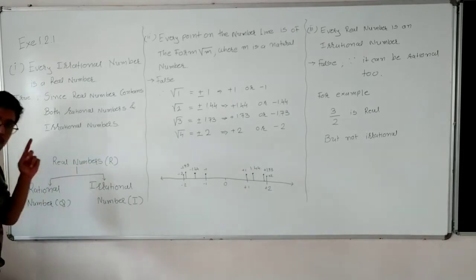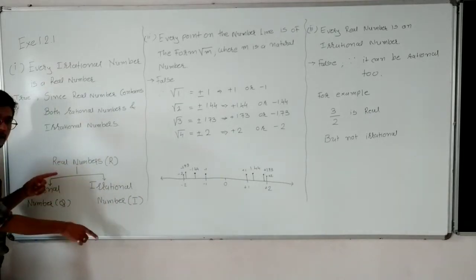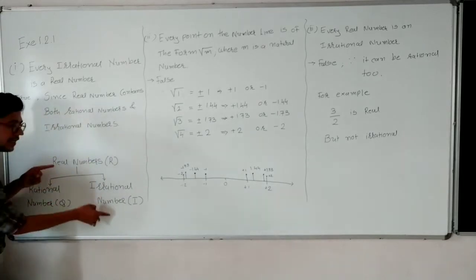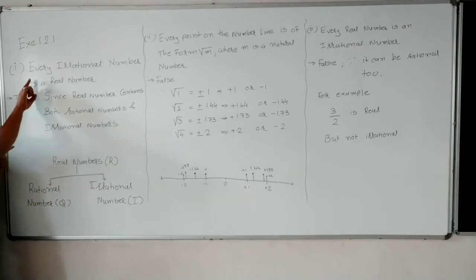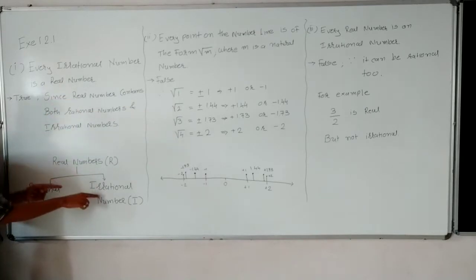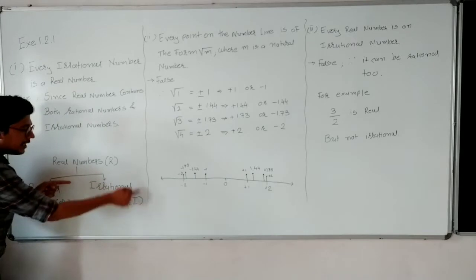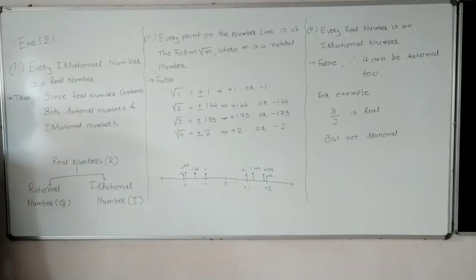Father can be a son, but son cannot be a father. That means real numbers can be irrational, real numbers can be rational. So irrational number is a son of real number. That means every irrational number is a real number. So the statement is true. Yes or no?